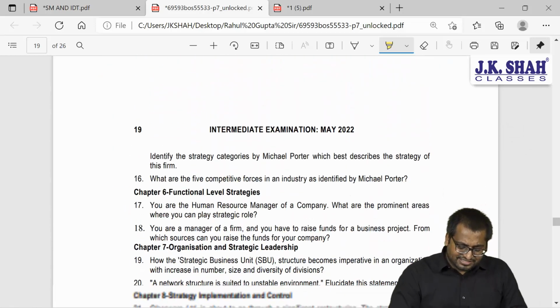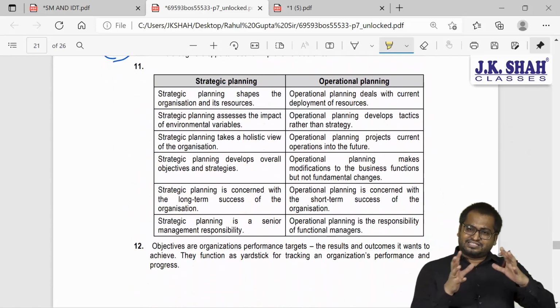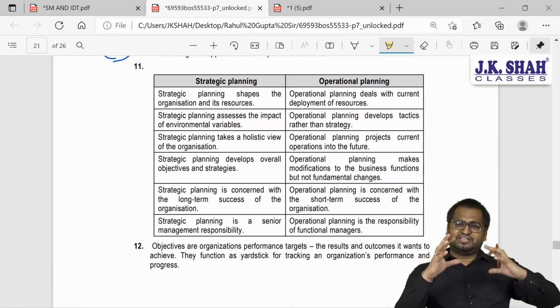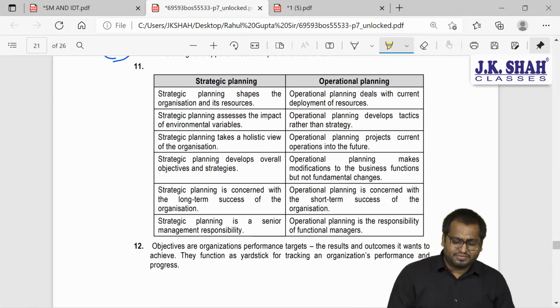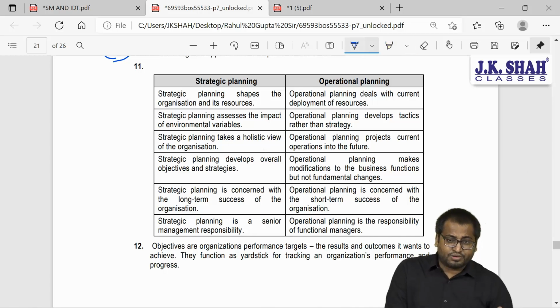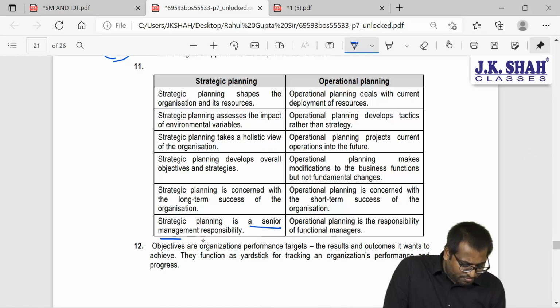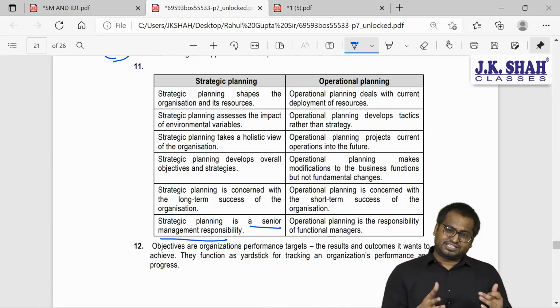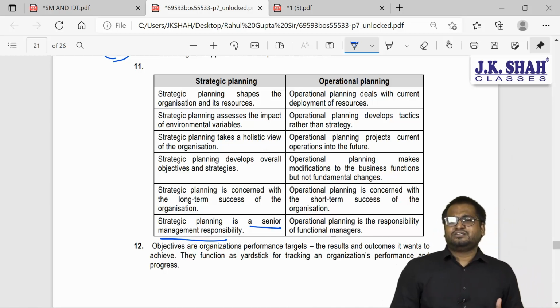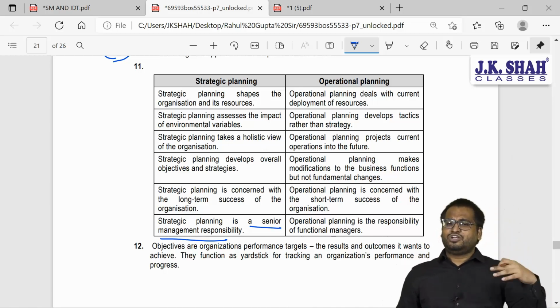So let's read this. I'll mark this in our book also. In our book it is given in paragraph form. No issues. We can tabulate the same. Look at this. Start from the bottom. Strategic planning is the responsibility of whom? Senior management. This is the first point. And is this something new for you? No, you know this. Who will do strategic planning? Top management.